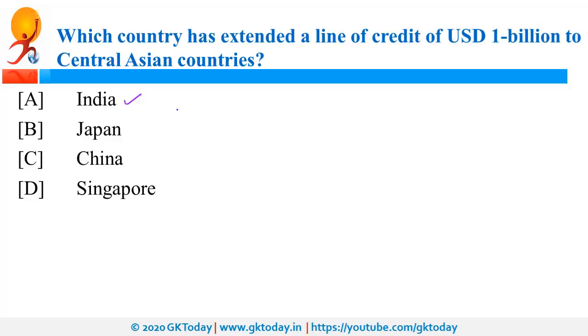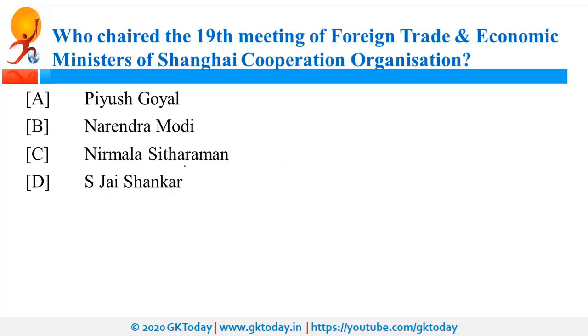Now your homework is to read about loan, grant and line of credit. What is the difference between these terms? Please read about it. Next question is, who chaired the 19th meeting of Foreign Trade and Economic Ministers of SCO? So it was chaired by Mr. Piyush Goyal. It was the 19th meeting and it was of SCO members.